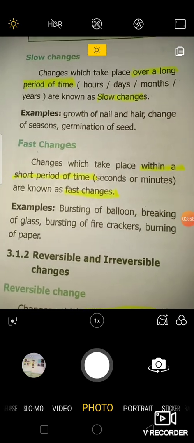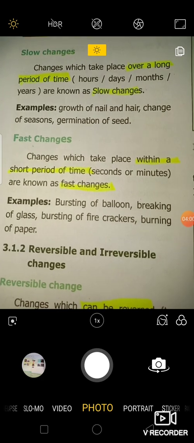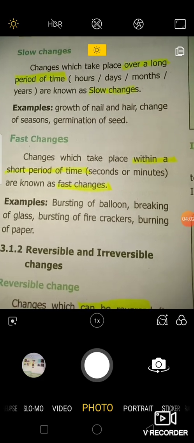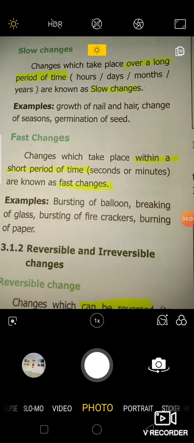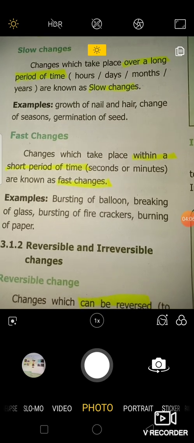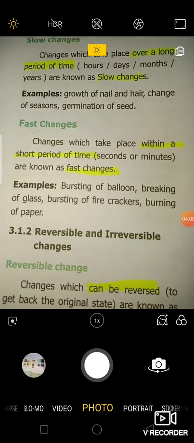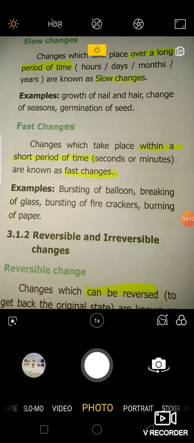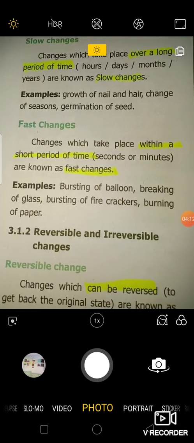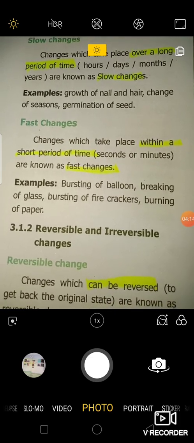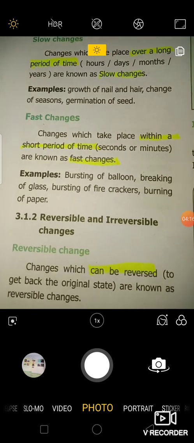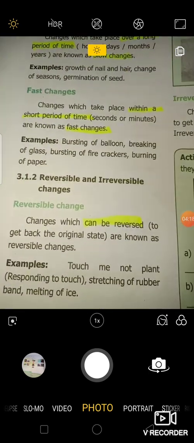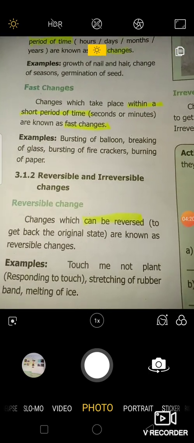What are fast changes? Changes which take place within a short period of time. What do you mean by that short period? It is seconds or minutes, known as fast changes. So examples for the fast changes are bursting of balloon, breaking of glass, bursting of firecrackers, burning of paper, etc. Next we need to see about reversible and irreversible changes.